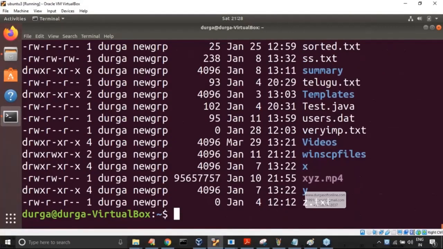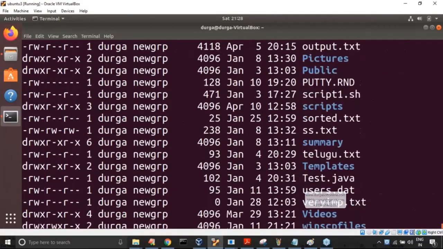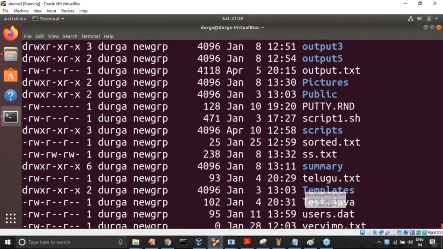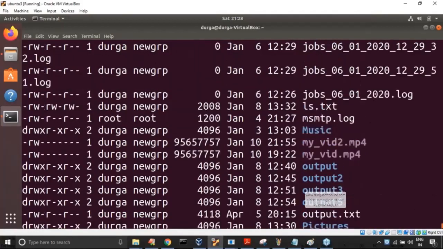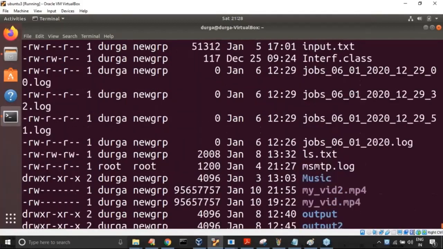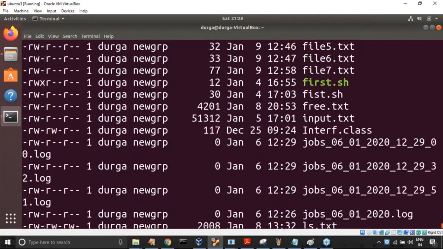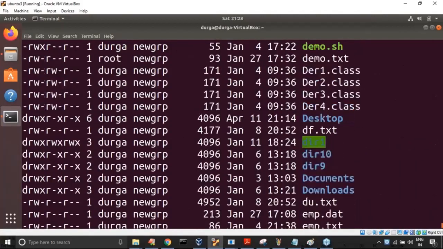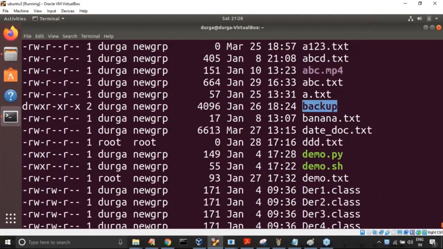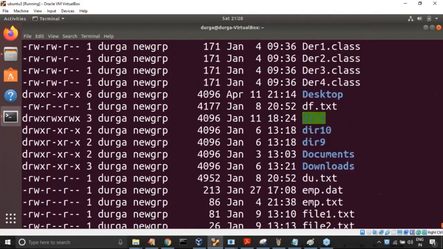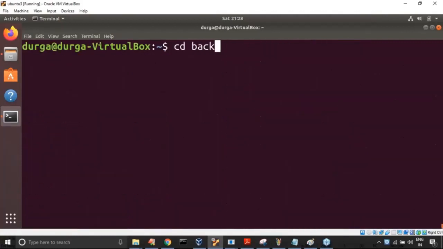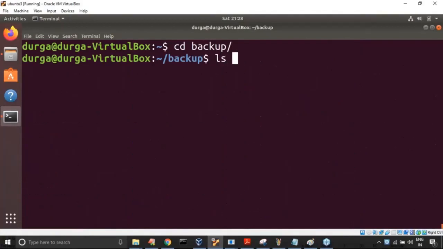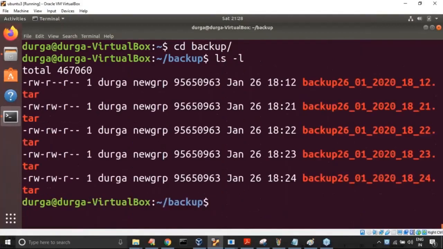Next, there is one more. Are you seeing a backup folder anywhere? Yes, have you observed the backup folder is there? Because of this backup folder also. cd backup folder. Now observe, ls -l. Yes, how much size is each file?